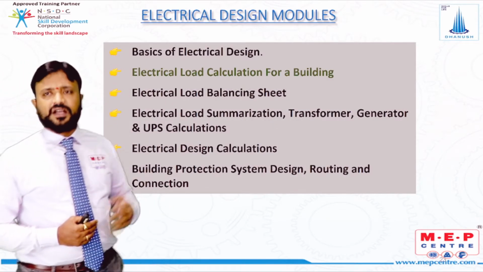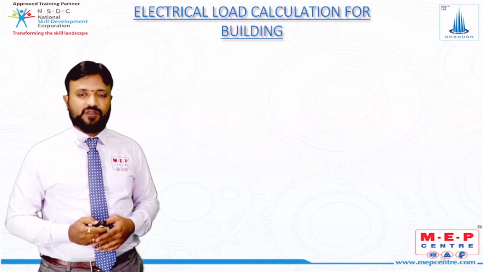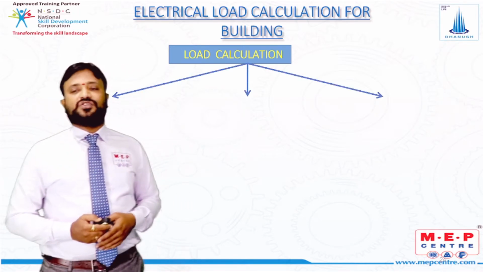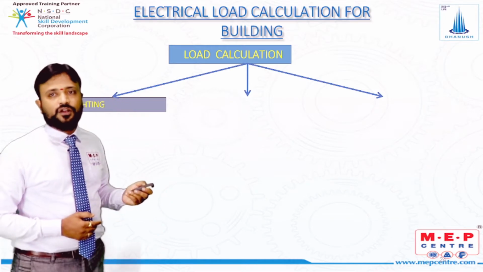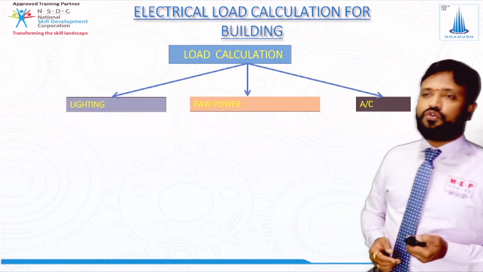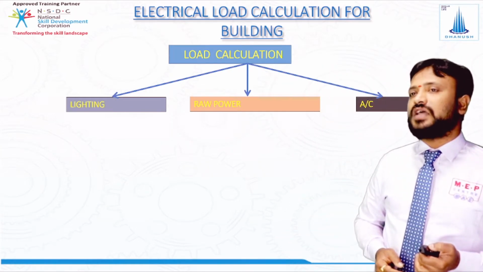Now when you look at the second module, electrical load calculation for a building, what are we going to do in this module? In the electrical load calculation of a building, we are going to do the load calculations. Generally for a building, we have different types of loads. The first is the lighting load, the next is the power load, and the next is the AC load. So in our building electrical loads, we have three different types: lighting loads, power loads, as well as AC loads.